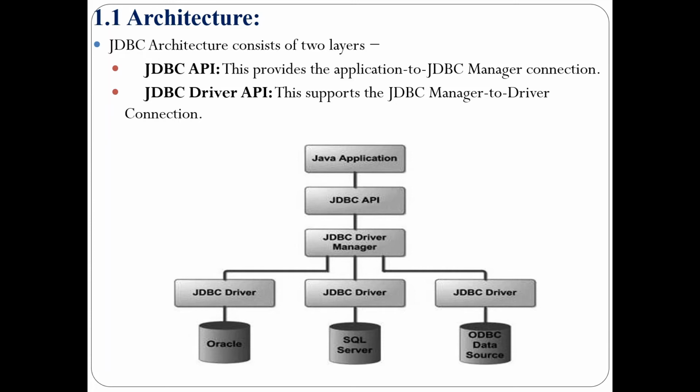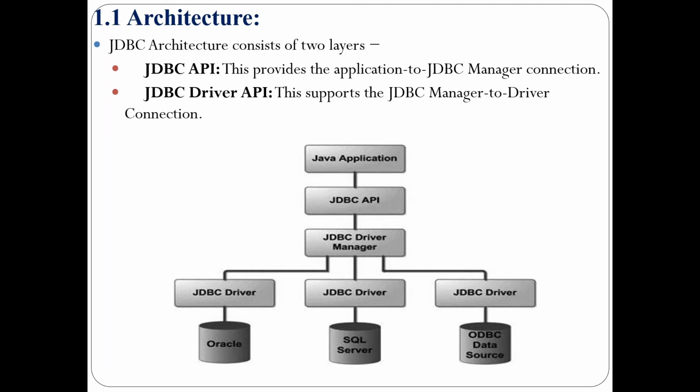The driver manager is capable of supporting multiple concurrent drivers connected to multiple heterogeneous databases. We can see in the figure the JDBC driver manager making use of different types of drivers, where each driver is connected with its specific database. It means the JDBC driver manager can support multiple heterogeneous databases, which can be connected with their specific drivers.